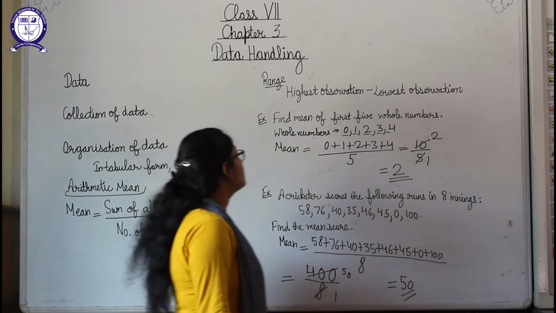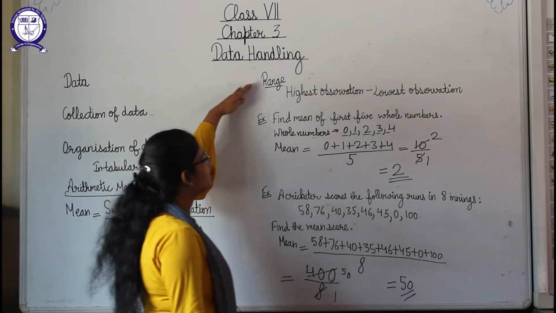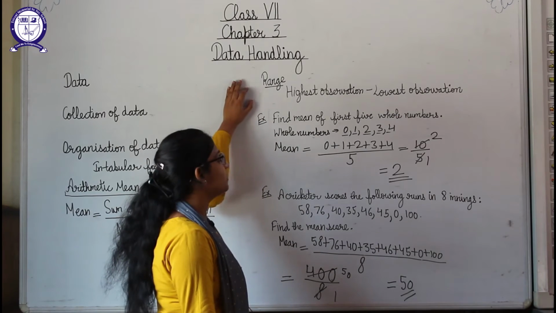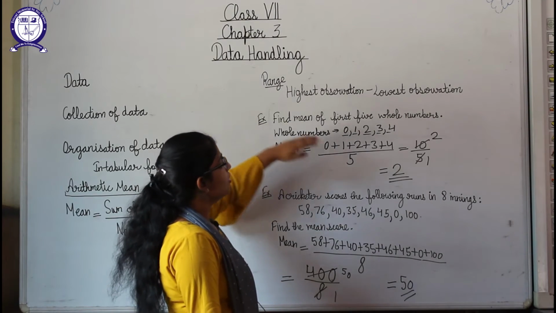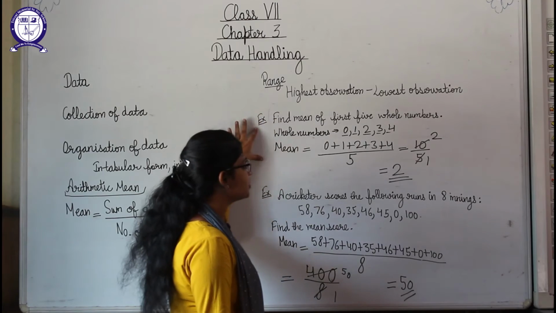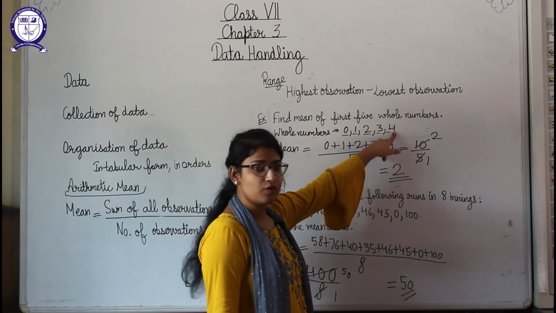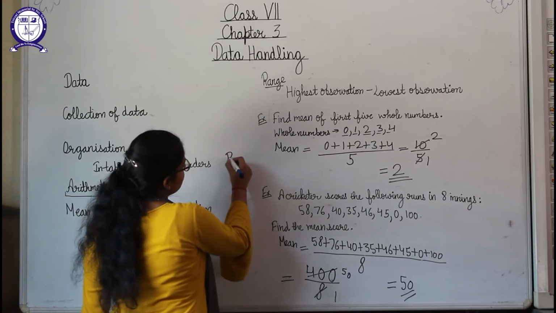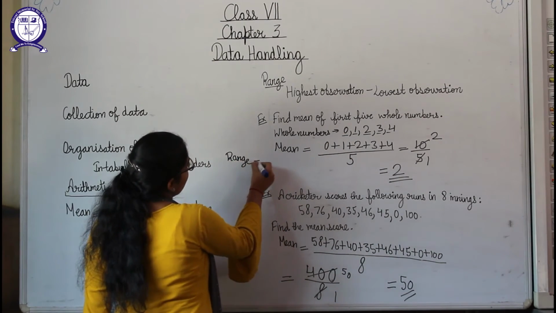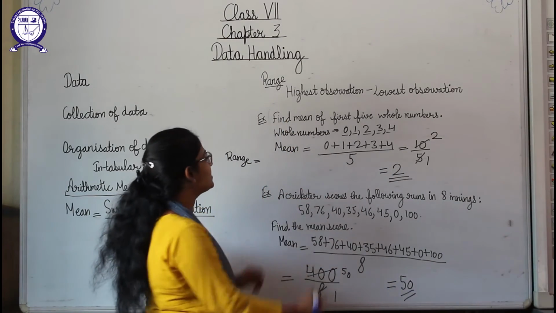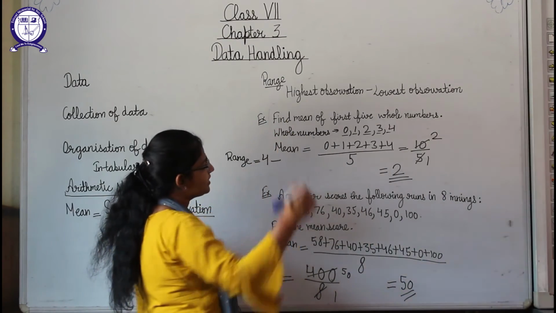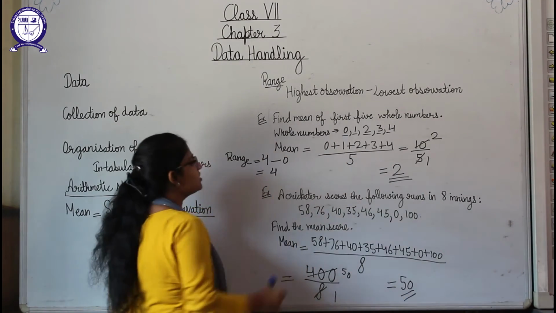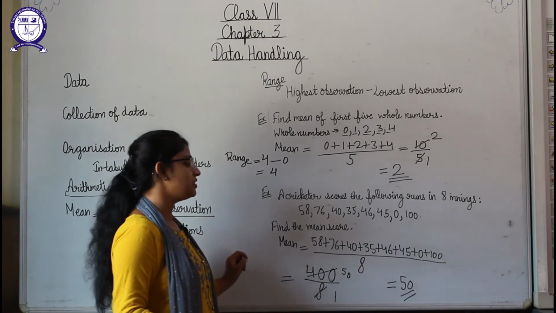Now students, one more topic is range. What is range? Highest observation minus lowest observation is called range. Suppose we have to find the range of this question. Here the highest observation is 4 and the lowest observation is 0. So the range will be highest observation minus lowest. So highest is 4 and we subtract the lowest, which is 0. So the range is 4, because 4 minus 0 is 4.